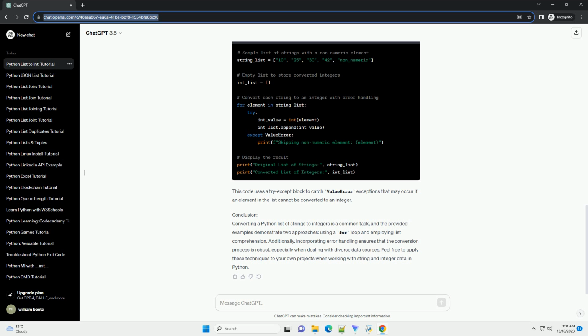Conclusion. Converting a Python list of strings to integers is a common task, and the provided examples demonstrate two approaches, using a for loop and employing list comprehension. Additionally, incorporating error handling ensures that the conversion process is robust, especially when dealing with diverse data sources. Feel free to apply these techniques to your own projects when working with string and integer data in Python.